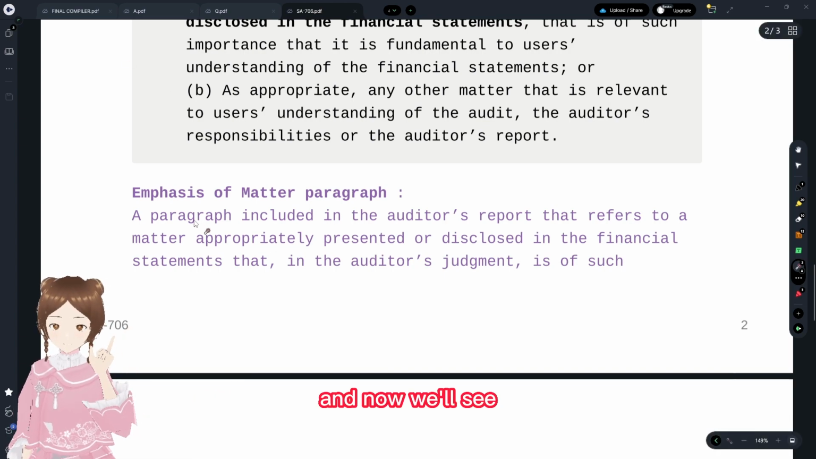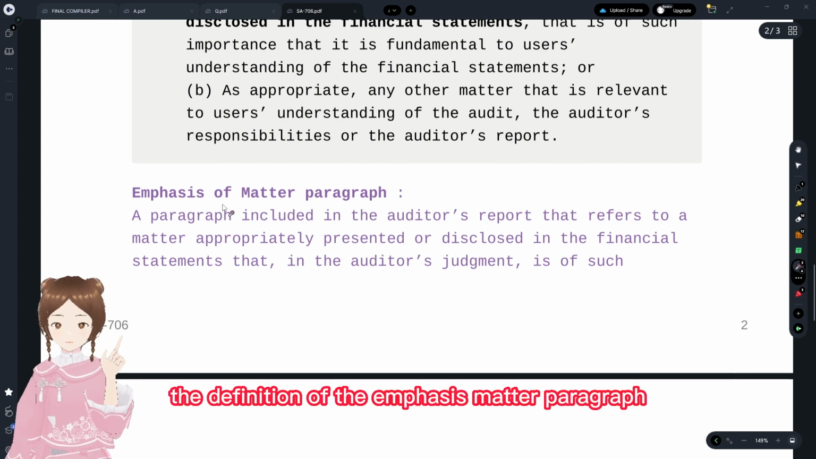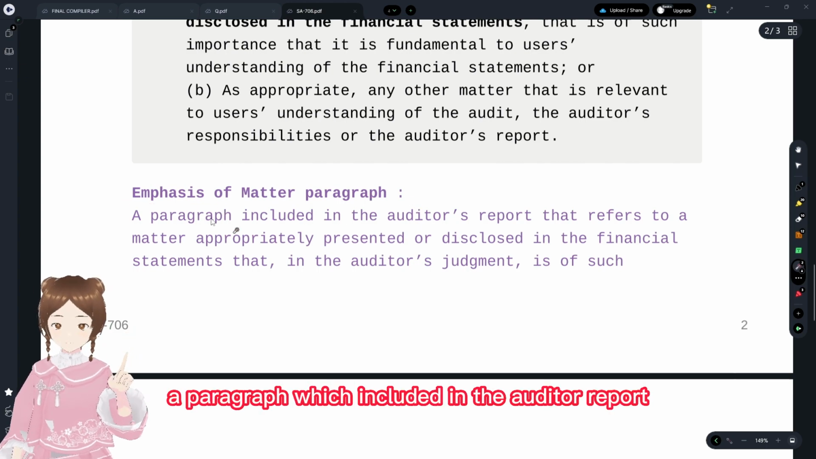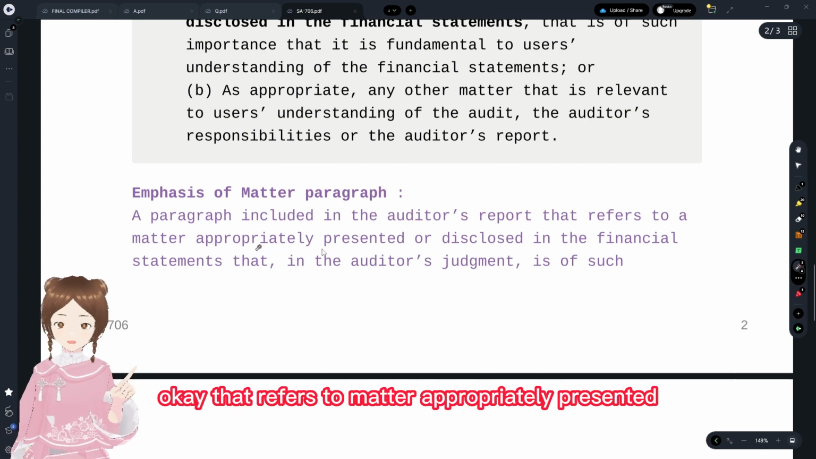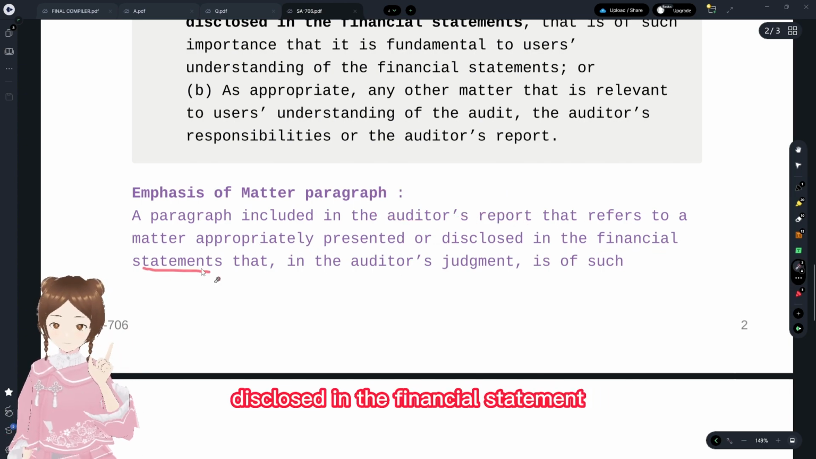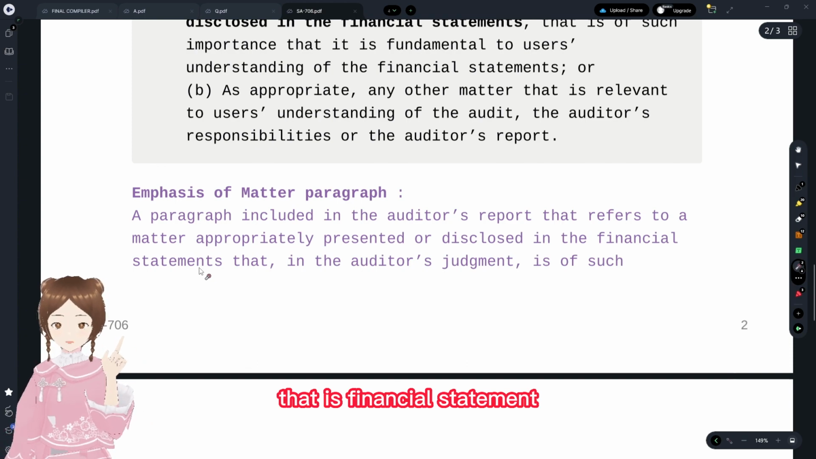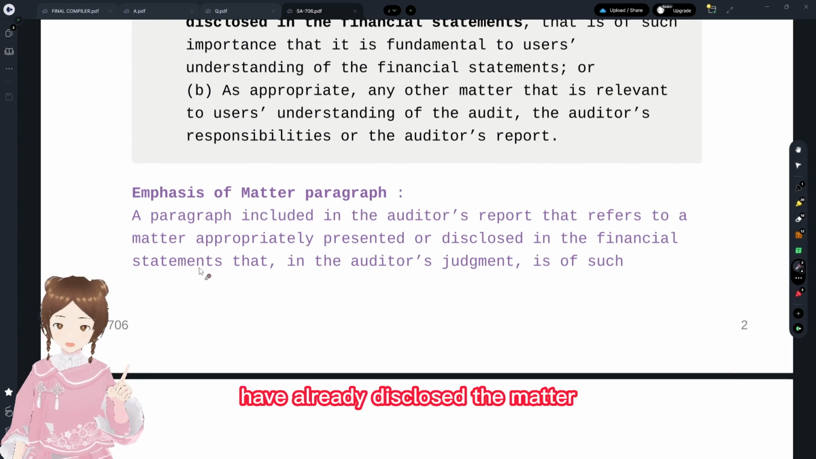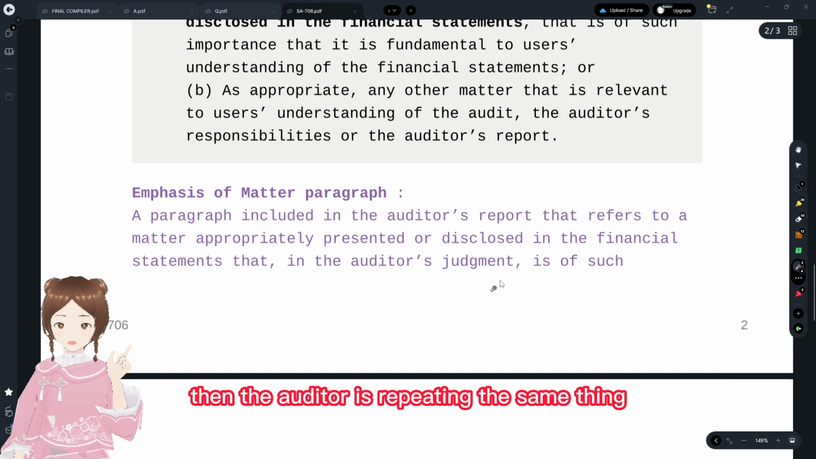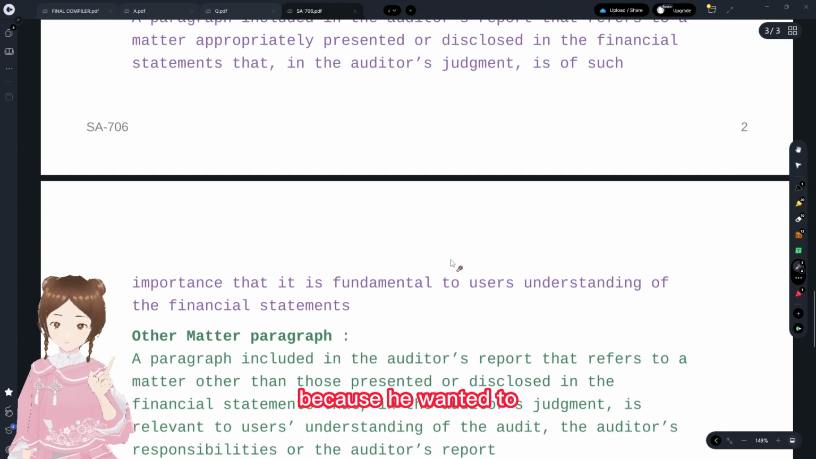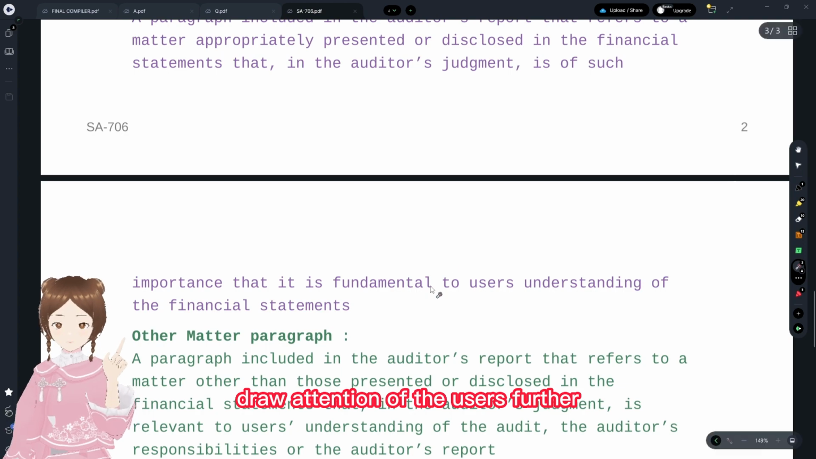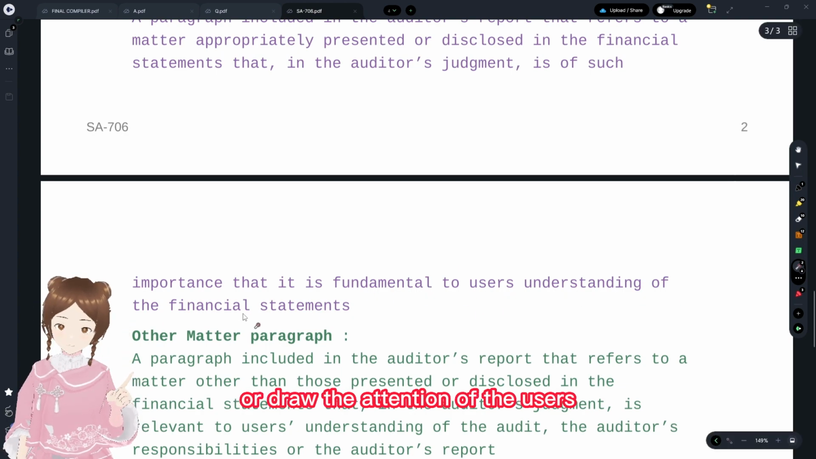And now we'll see the definition of the emphasis of matter paragraph. It is a paragraph included in the auditor's report that refers to a matter appropriately presented or disclosed in the financial statements. That is, the financial statements have already disclosed the matter. Then the auditor is repeating the same thing in the auditor's report because he wants to draw the attention of the users.